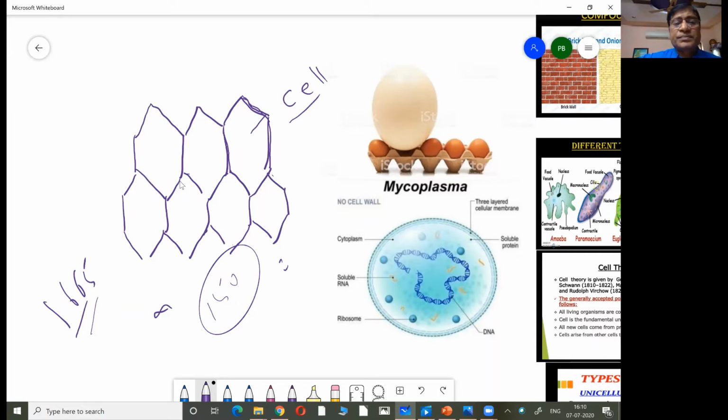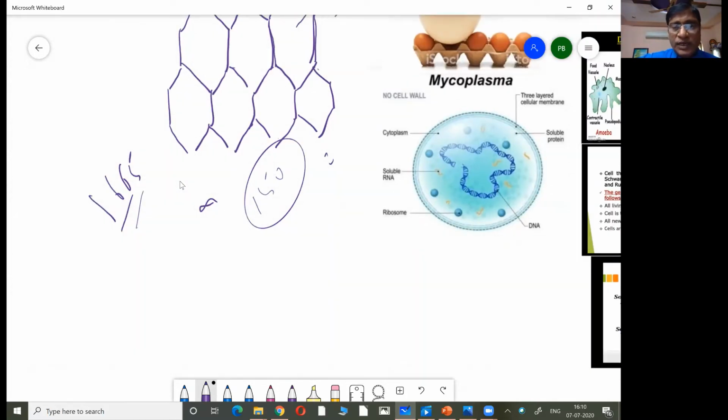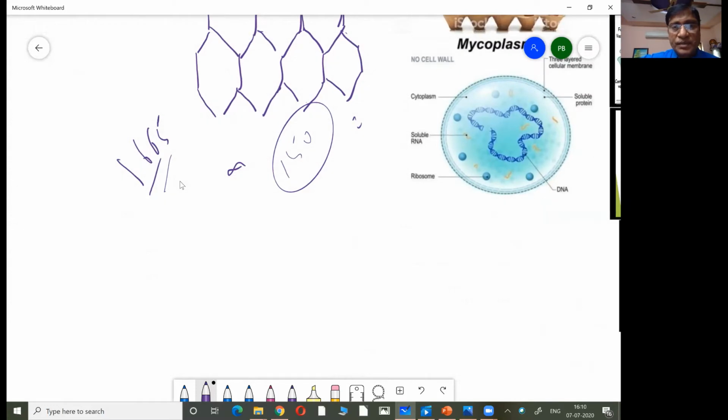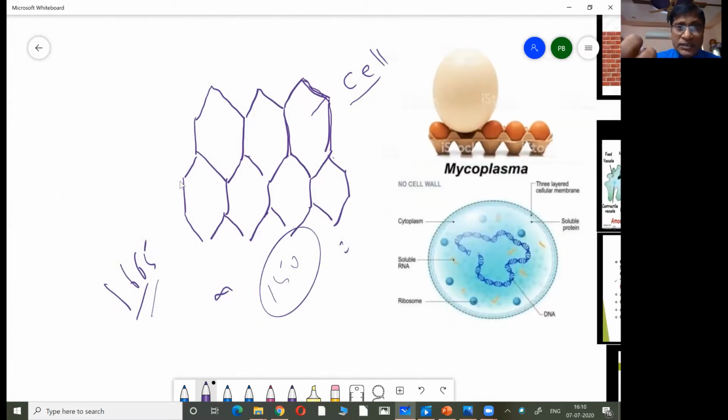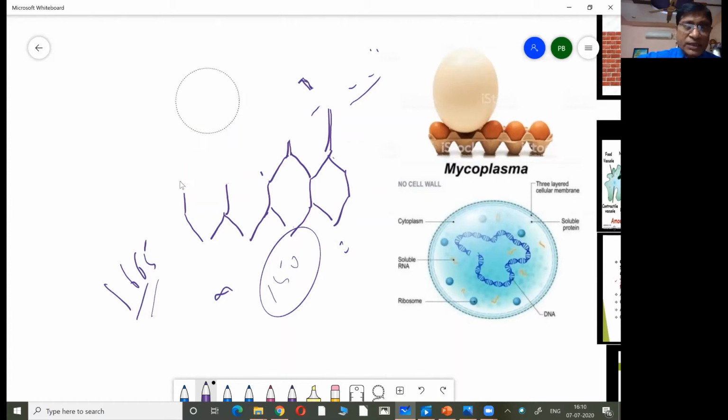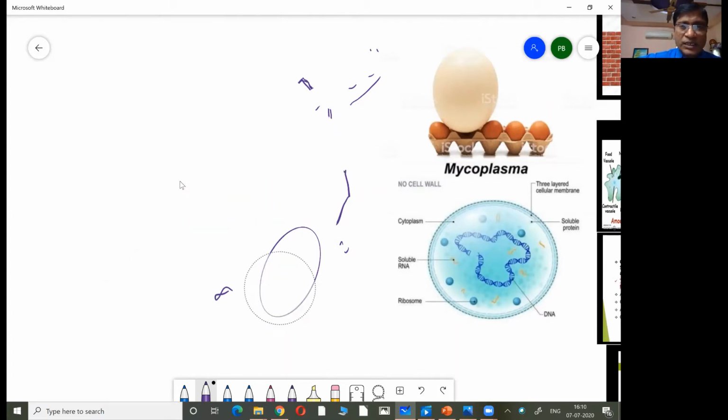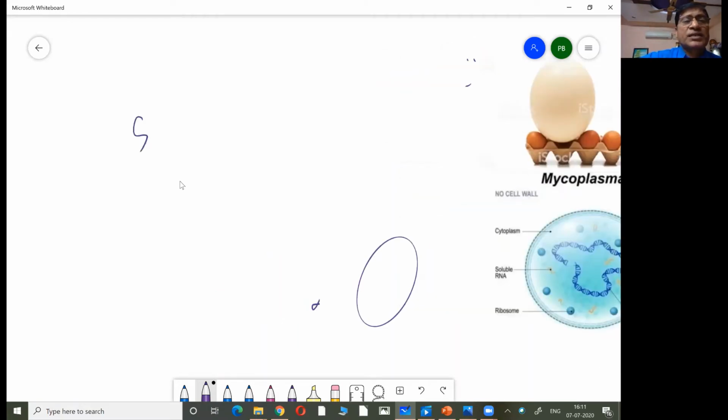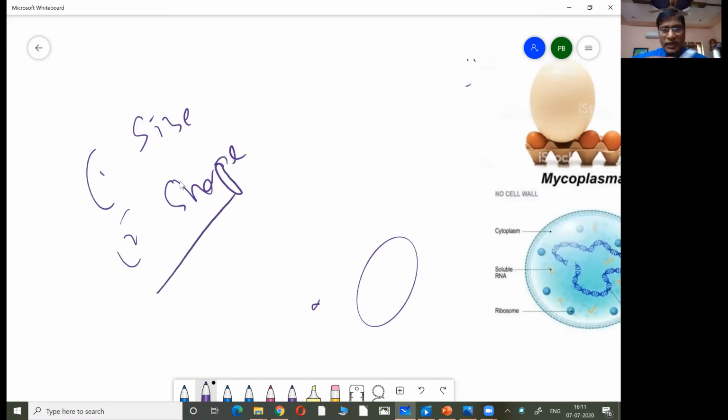Every organism will contain cells, but the cells will not exhibit a uniform size and uniform shape. The cells differ in size. Cells differ in shape also. So different types of cells are there, which differ in size, in shape, and even sometimes in color.